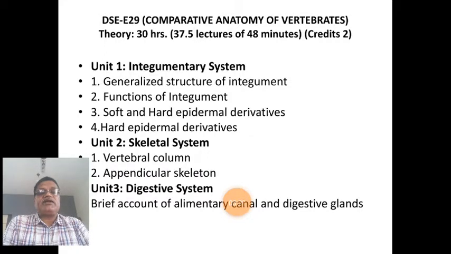The alimentary canal is the coiled muscular tube of various diameters in various regions, a muscular tube which starts as a mouth and ends as an anus. Such a muscular tube is called the alimentary canal. You know that very well, it starts as a mouth and ends as an anus.